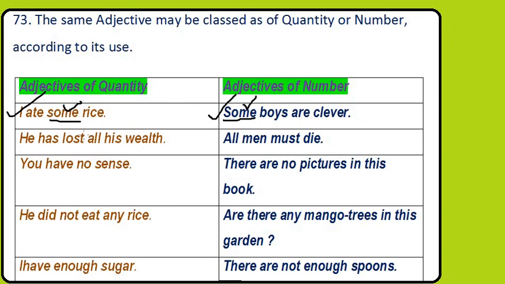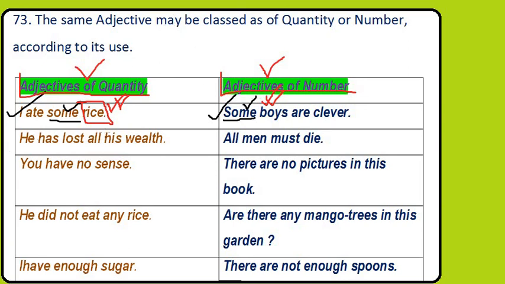What is the difference? Just see the noun after the adjective. In the first sentence, rice is not countable. But boys is countable. We can count the number of boys. So here some is an adjective of number with boys, and an adjective of quantity with rice. When something we cannot count, or don't generally count, it is an adjective of quantity. But when we can count it, it is an adjective of number. It may be a huge number, but we can count it.